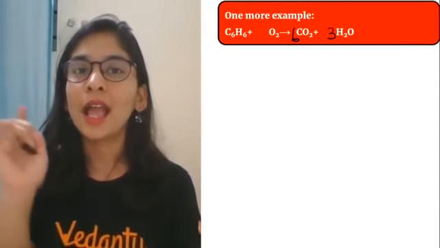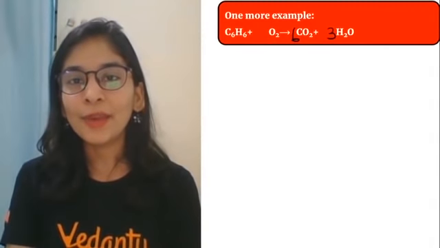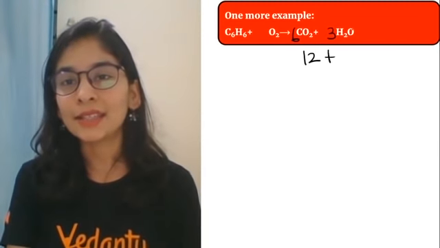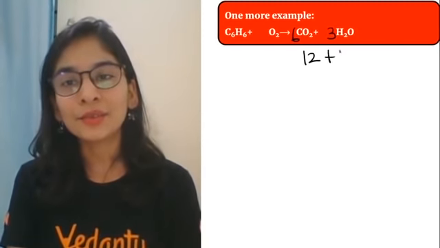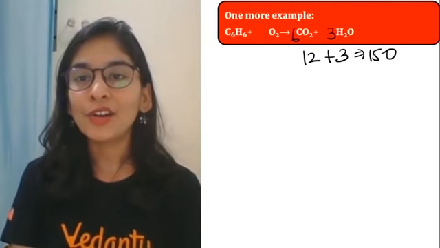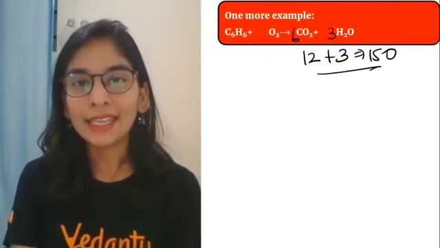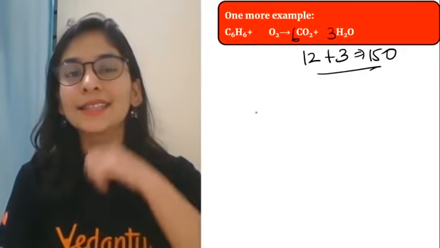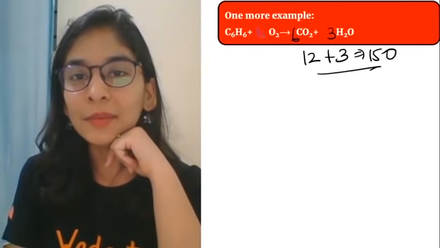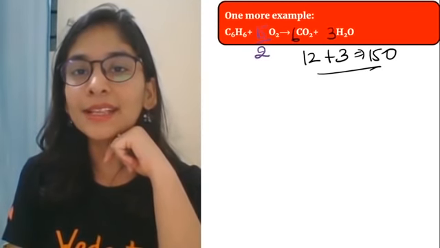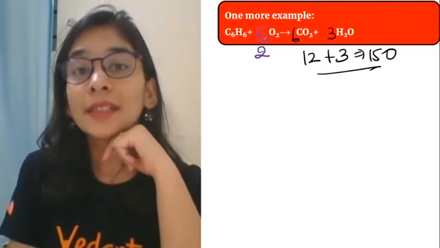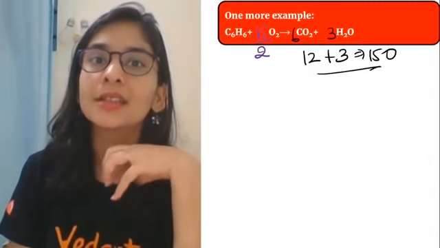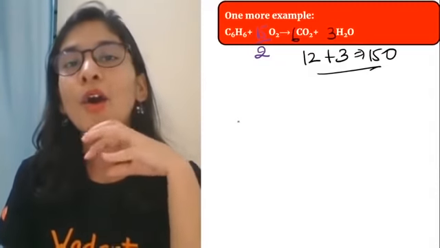Now I'm left with oxygen. Last step is to balance oxygen. How many oxygen? 2. But here it is 6 into 2, 12 oxygen, plus 3 into, here there is nothing, meaning 1, 3 oxygen. Total 15 oxygen on the reactant side. And here what will you do? I told you 15 is not an even number, that is an odd number. So write 15 by 2. By writing 15 by 2, the 2 cancels. That means there are 15 oxygen atoms. 15 by 2 oxygen molecule means 15 oxygen atoms.